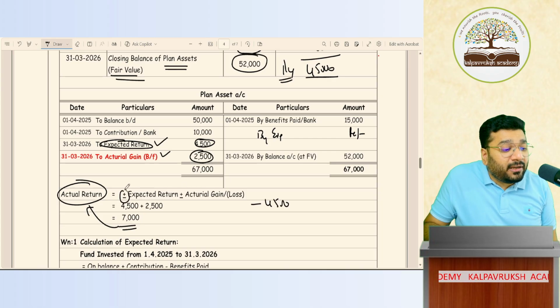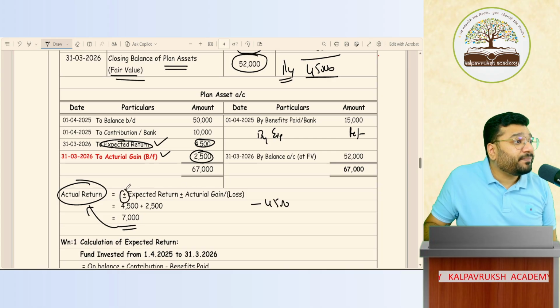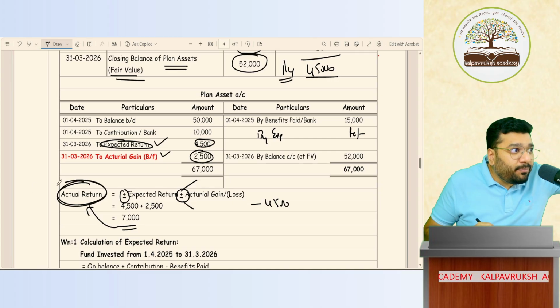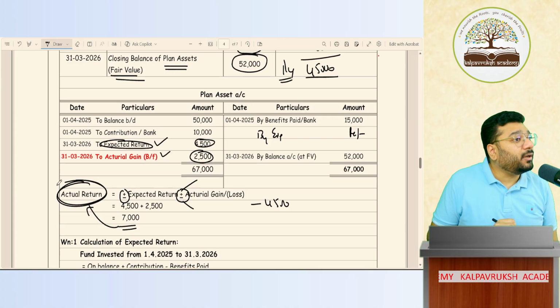Expected gain means plus. Loss means minus. Actual gain means plus. Loss means minus. I'm talking about actual return. When you're computing from the return point of view, this is how you'll show it. Got it, not got it?